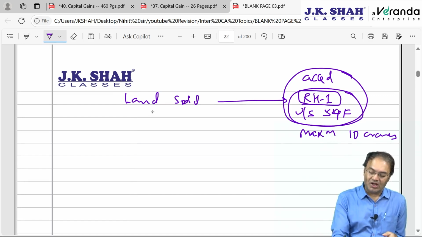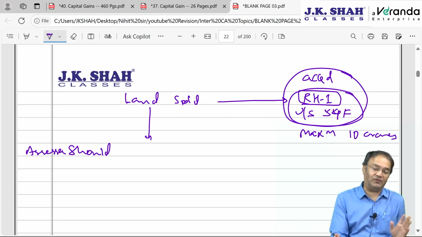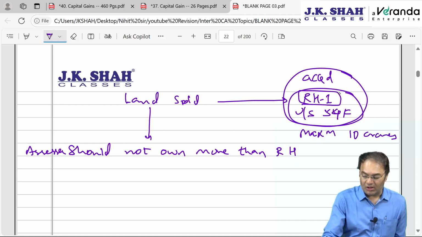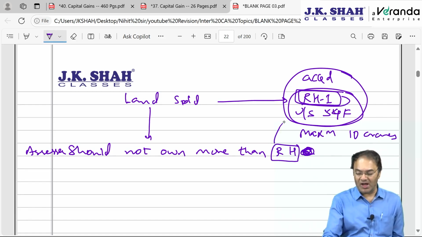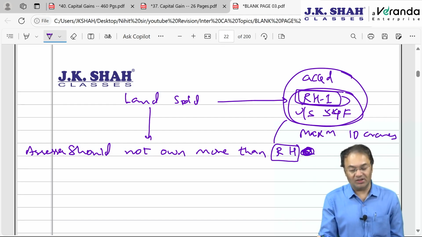Other than this house, assessee should not have more than one house. These conditions are found only in 54F, no other section. Assessee should not own more than one house in his own name other than this particular one. So he can own one house. Say he already has one house as on the date of buying this. So max 2 houses, one which he already owns, second which is now buying.